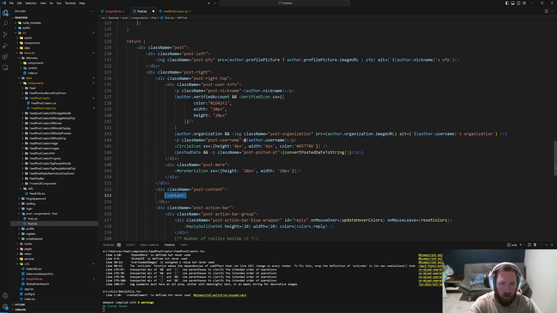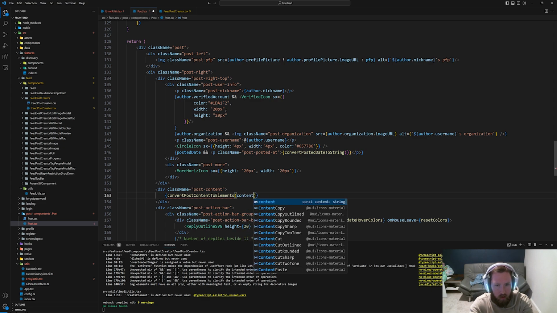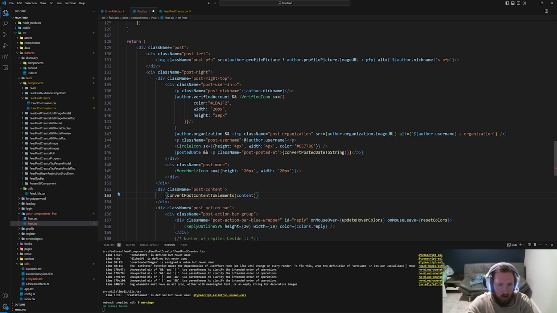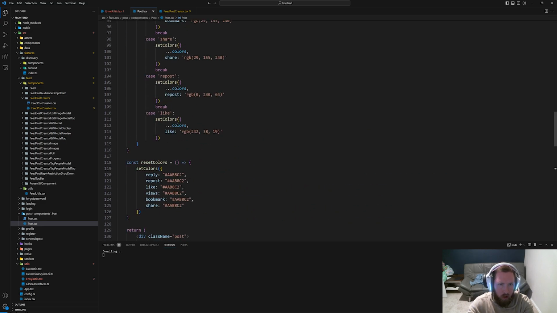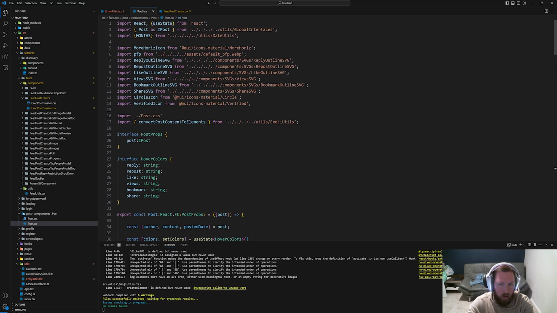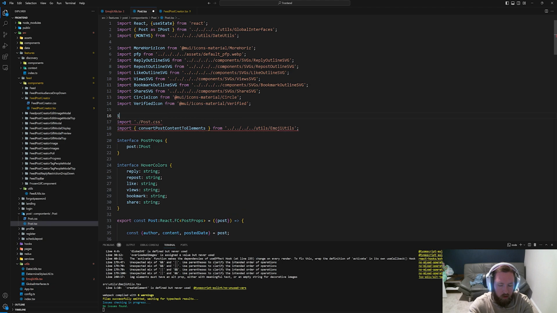Inside of content, instead of saying this, we're gonna go ahead and convert this. And then we're gonna pass in the content like that. Let's go ahead and import this, and then let's also import that other CSS. Now I do not like this at all. We shouldn't be doing it like this, but I don't want to recreate this.